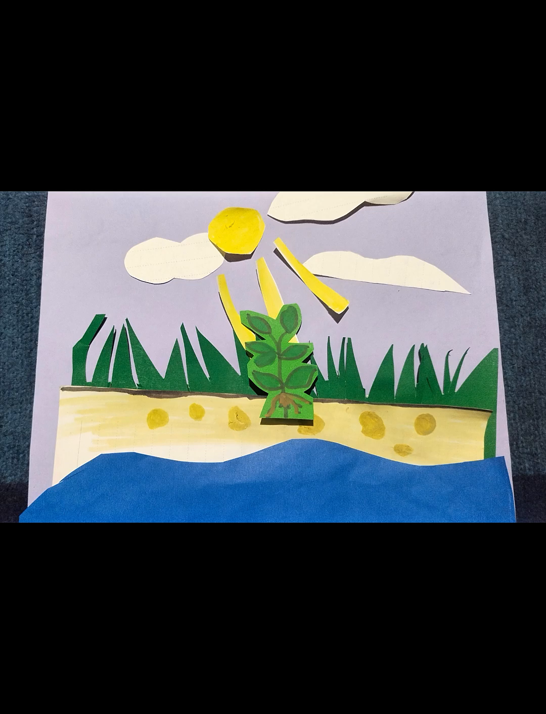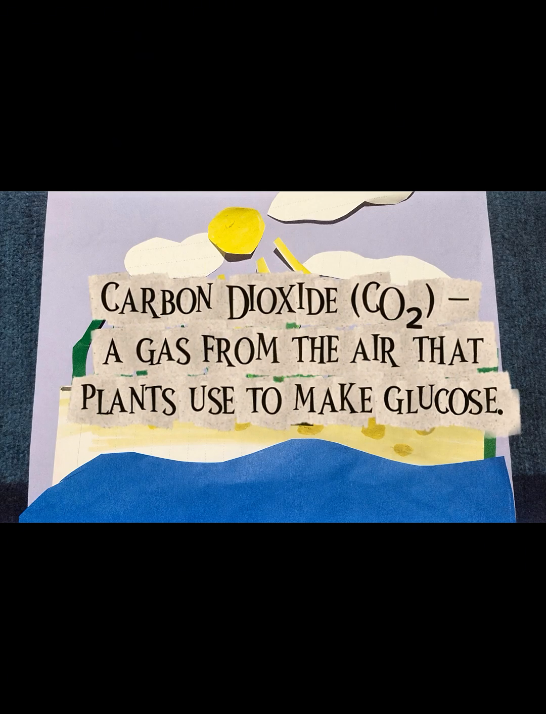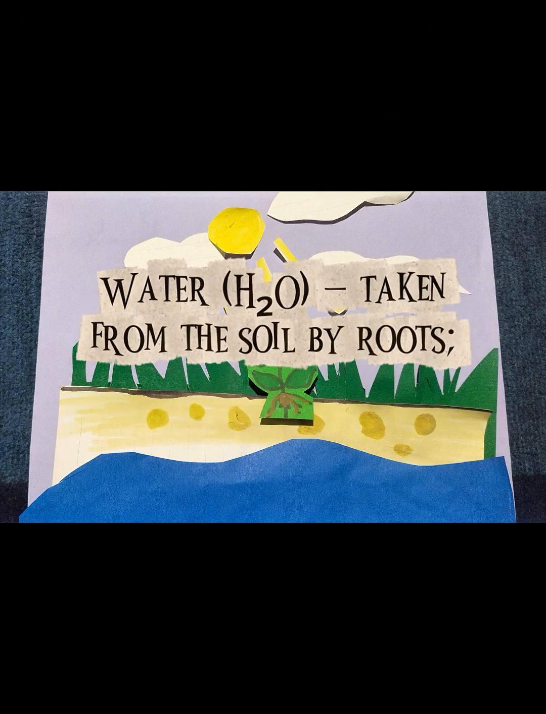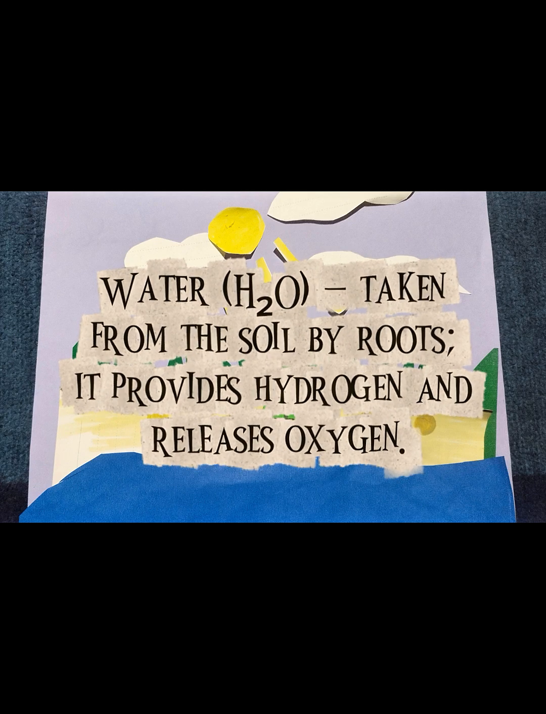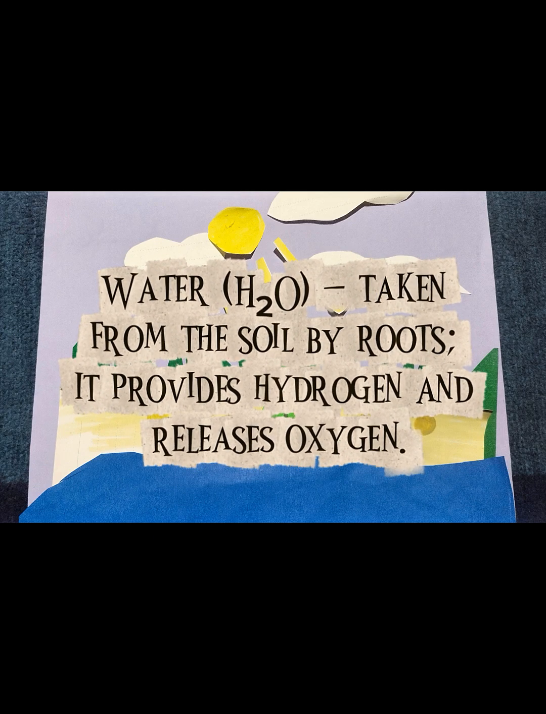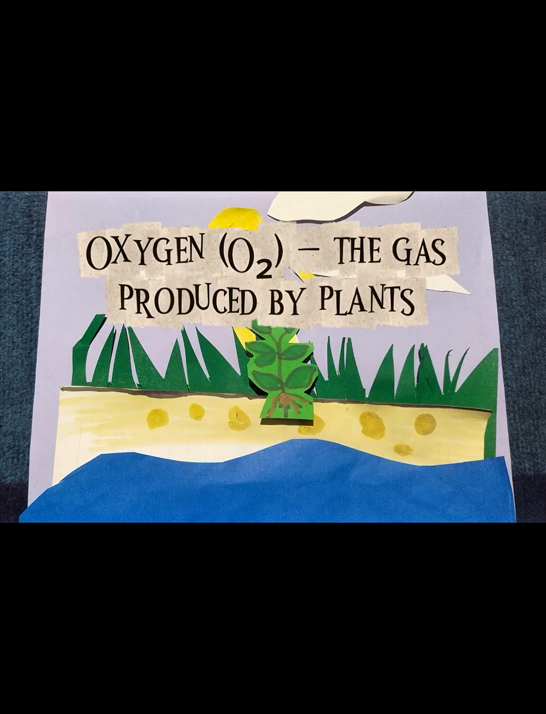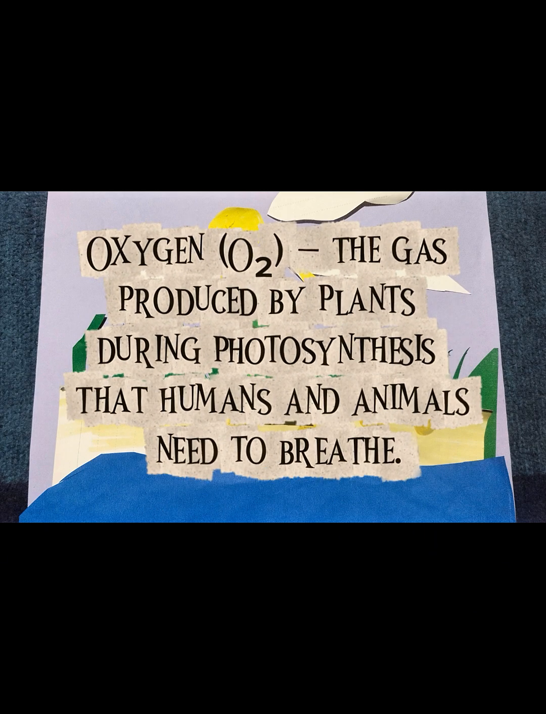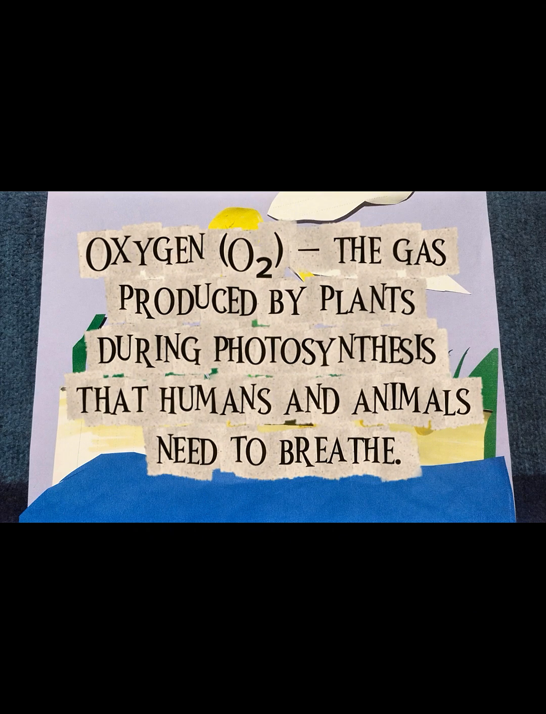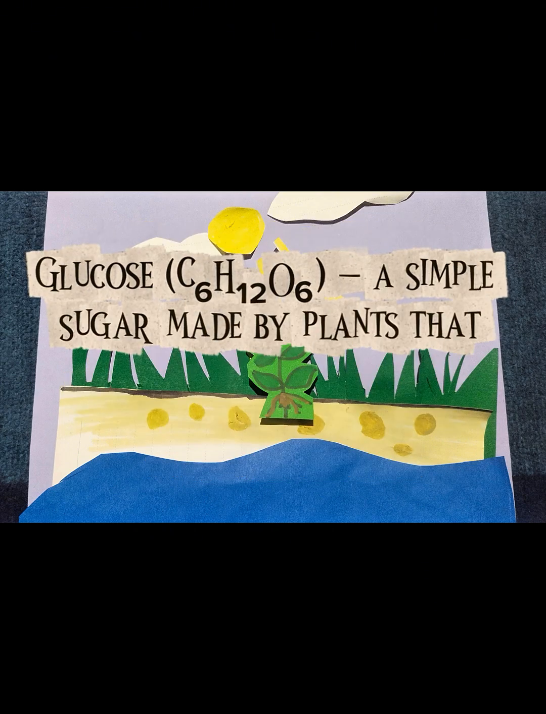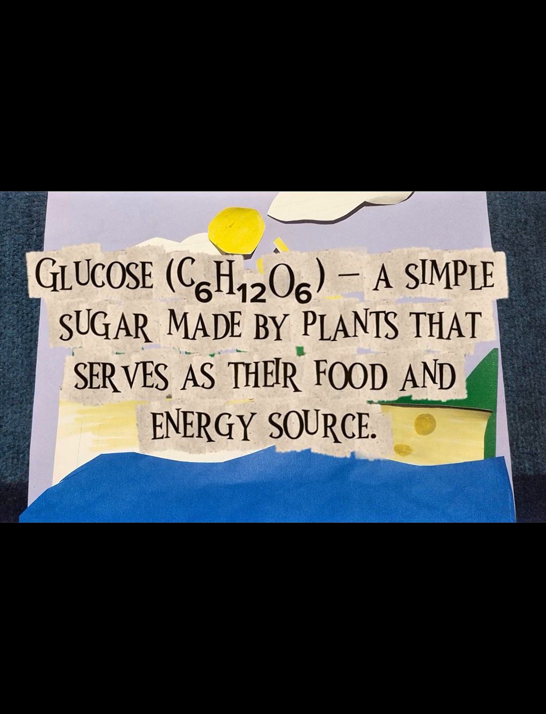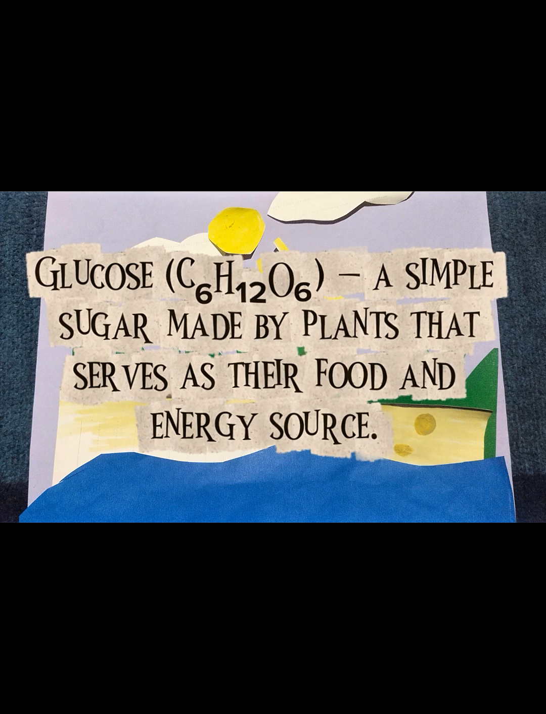Photosynthesis involves several key molecules, including the carbon dioxide, a gas from the air that plants use to make glucose; the water, taken from the soil by roots, which provides hydrogen and releases oxygen; the oxygen, the gas produced by plants during photosynthesis that humans and animals need to breathe; a glucose, a simple sugar made by plants that serves as their food and energy source.